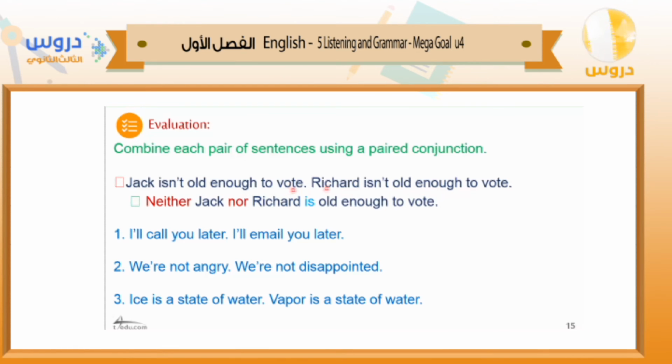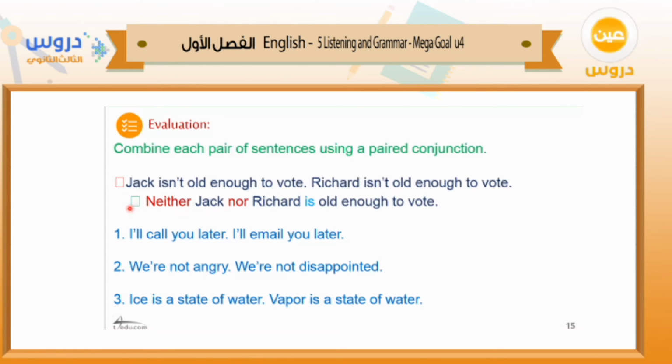So here we have two sentences. They have the same meaning, but the difference is in the names. Here Jack and here Richard. Alright, here I need to use the paired conjunction because the sentences are separate. I need to connect them, to link them using the paired conjunction. Here I can use what? Neither nor. Why do I use neither nor? Because the sentence is negative. Jack isn't old enough, and also Richard isn't old enough. So here it's negative. The appropriate conjunction that I have to use is neither nor.